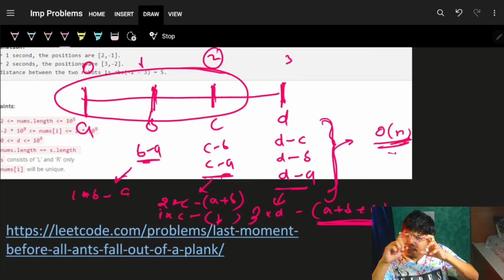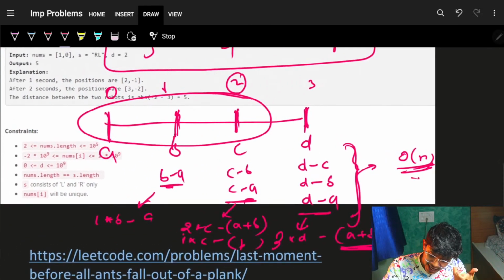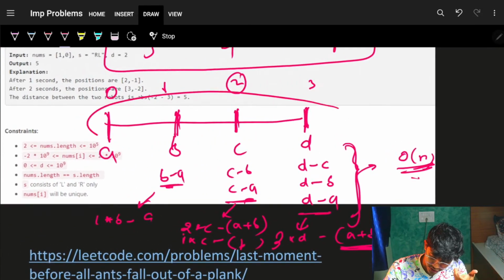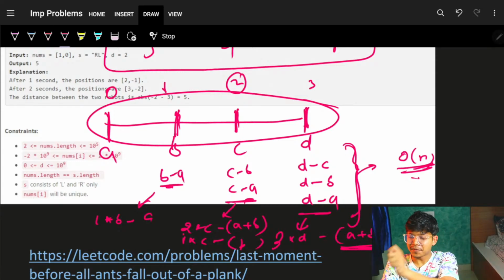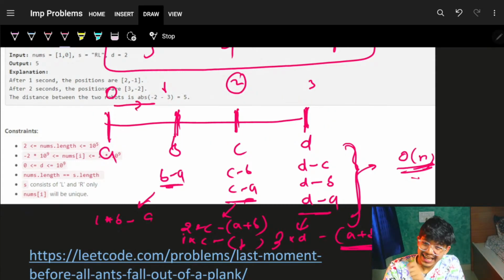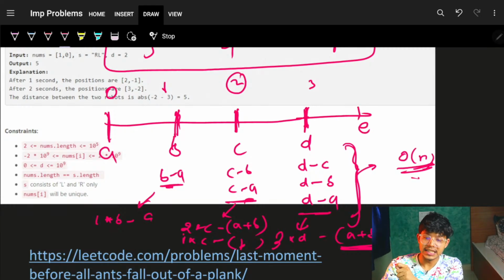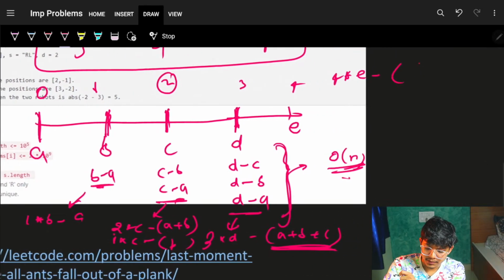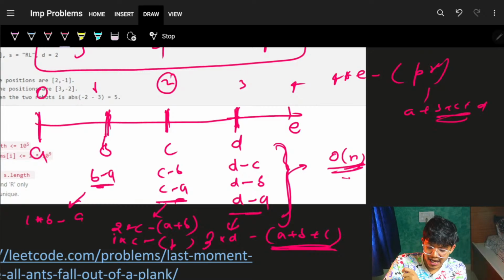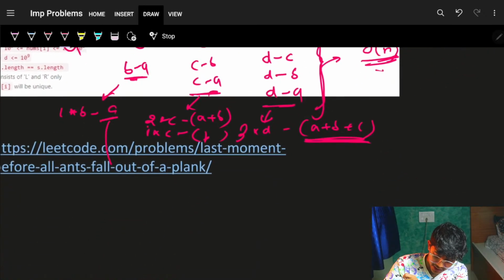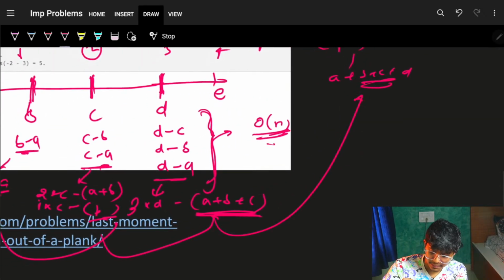So by simply using a prefix sum, if I had known what the final location is, I can go on linearly at every element and say, okay, for this D, let's say if it would have been an E, I'll just say 4 into E minus prefix sum. And prefix sum is nothing but A plus B plus C plus D. And as you know, it just keeps on increasing: A plus B, A plus B plus C, A plus B plus C plus D.